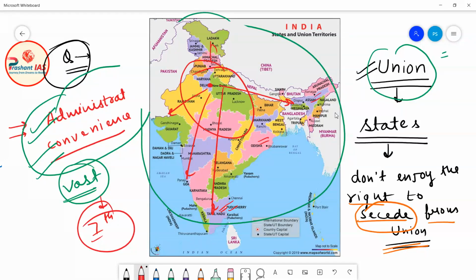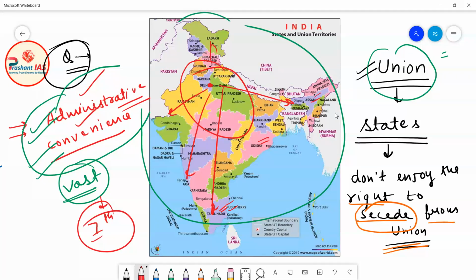Okay, so actually, if India was not divided into states, then it would have been very difficult for the political masters to govern the country. So what happened is that India was divided into many states for the sake of administration, for administrative convenience, so that the country can be governed easily.